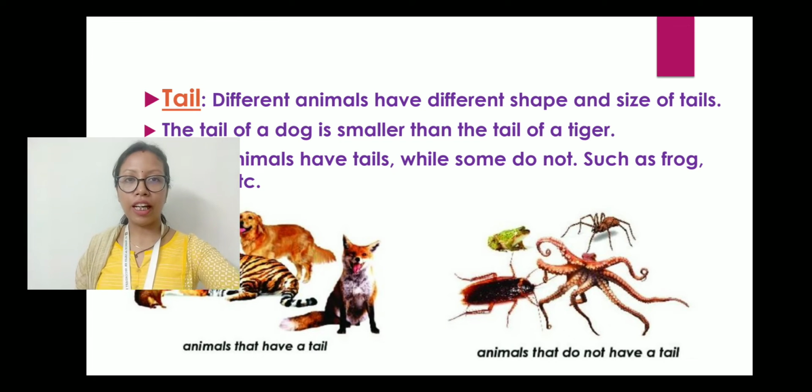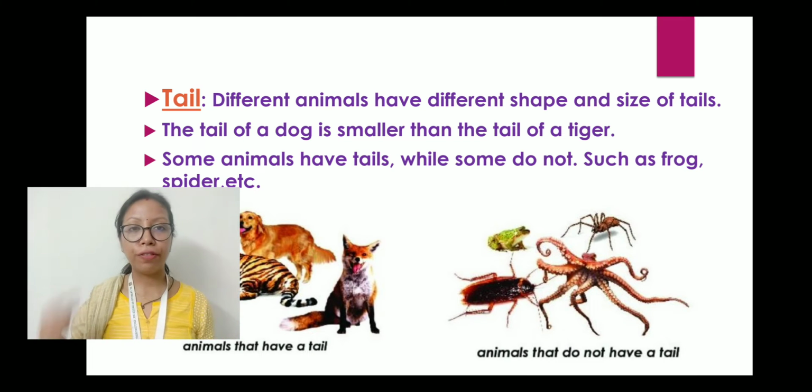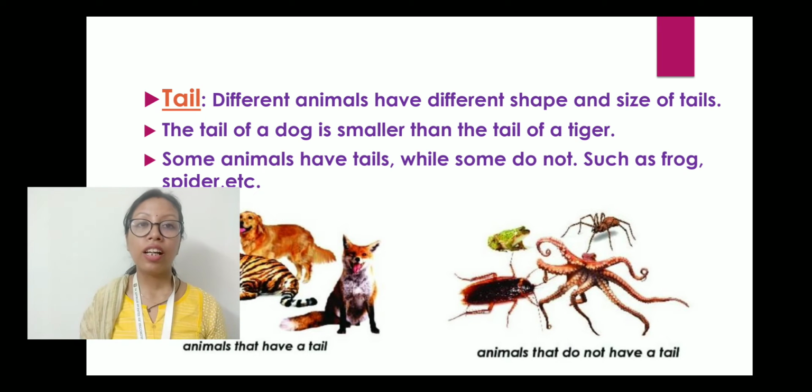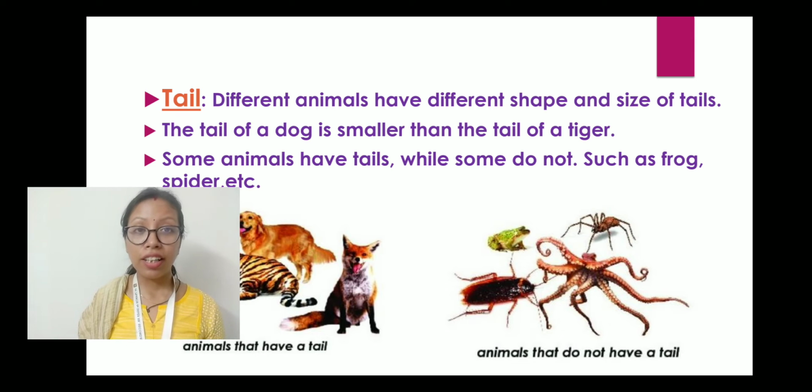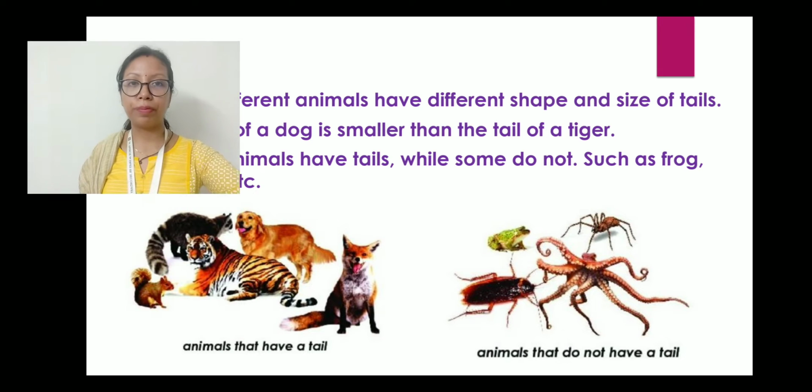Then we come to the next part, that is the tail. First we had the size, now second is the tail. Different animals have different shape and size of tails. The tail of a dog is smaller than the tail of a tiger. Some animals have tails while some do not, such as frog, spider, etc.